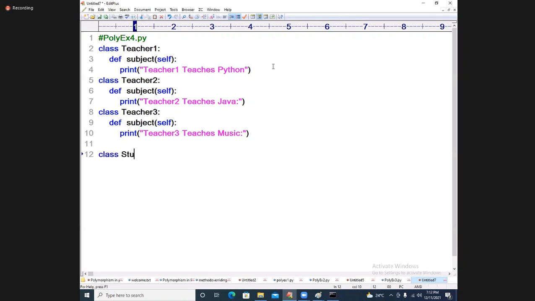Class student. What does the student want? All subjects you want, plus you want to listen to music also. So the student has to inherit from how many classes? Say quickly. 3 classes. So I am writing teacher 1, comma, teacher 2, comma, teacher 3.